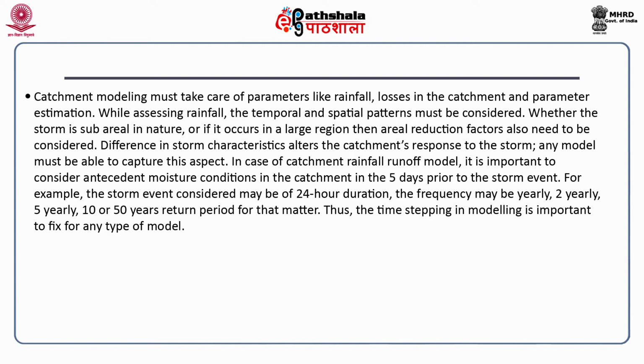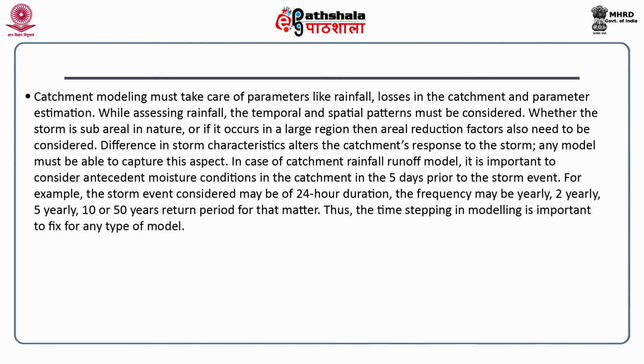Looking back at that catchment drawing, it can vary temporally, that means over time, and it can vary spatially, as in the spatial variation of the rainfall in A, B and C might be there, which means that the rainfall may not be uniform over the entire area, and that also is something that we need to study.